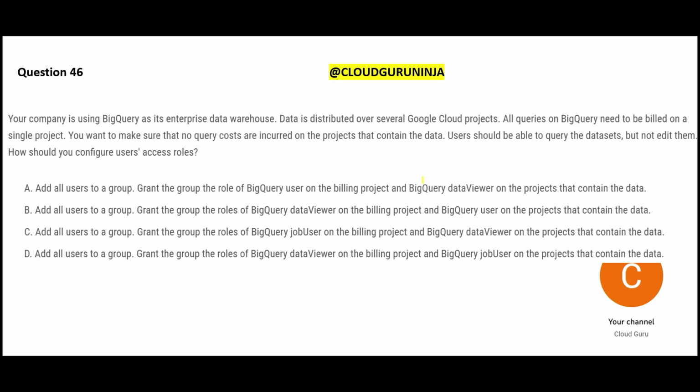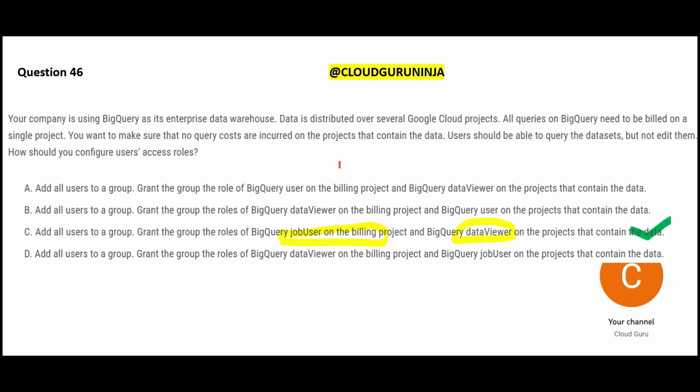So options, if you see option C, first of all, I should be charged for the billing. So I'll create a job user on the billing project. Then I should be just a data viewer on your data so that you are not billed for the access that I am doing. So that is why option C is the right answer.